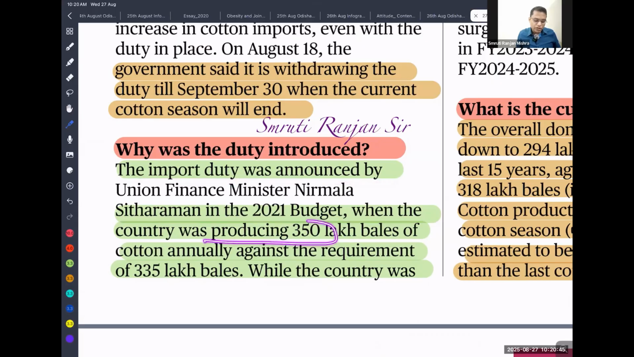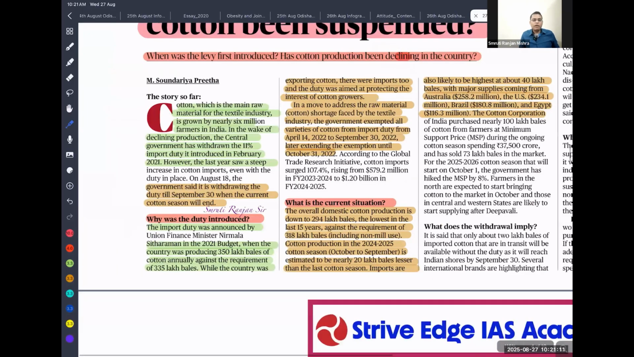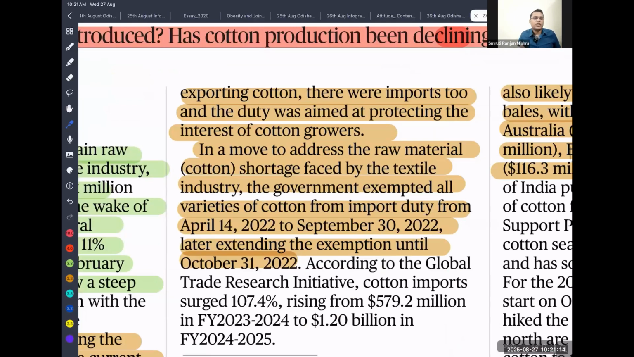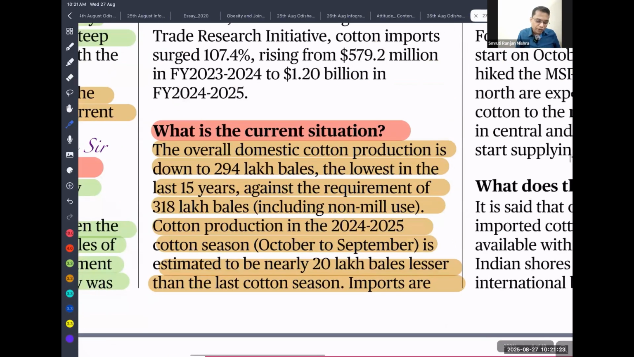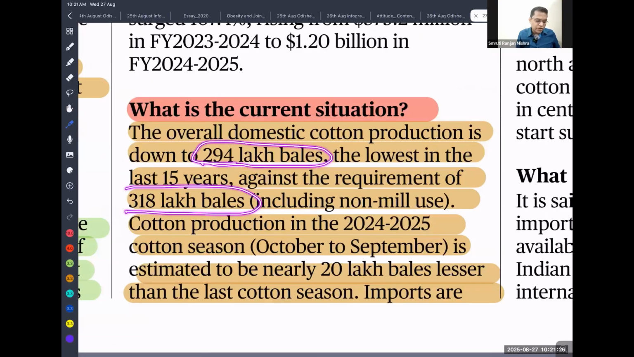In that year we were producing 350 lakh bales of cotton annually against our requirement of 335 lakh bales. So we had excess production, so we started imposing the import duty, so that we can ensure our farmers who are producing can get a good price. That is what led to the flooding of our country with imported cotton, so our farmers might have been hurt. But this year our production is quite low compared to our demand. That is the reason the government is removing the import duty, so that we can have access to cotton at the world level at a very low price. So this year also our production is 294, but our demand is 318.